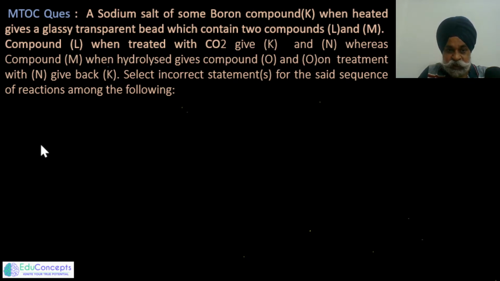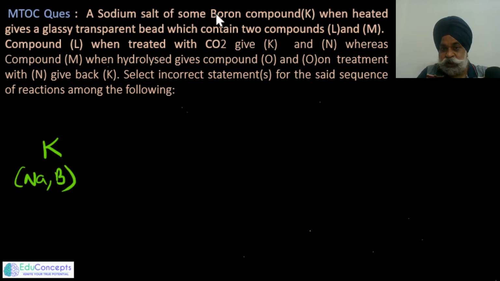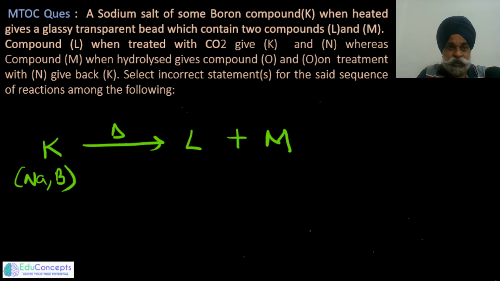So what they are saying is that there is a compound K, and this compound is of sodium and boron. Sodium salt of some boron compound is being heated. So this is a very popular reaction. A glassy transparent bead is being formed, which contains two compounds L and M. Okay, so this is a very popular compound. I hope you got the idea of what exactly K is.